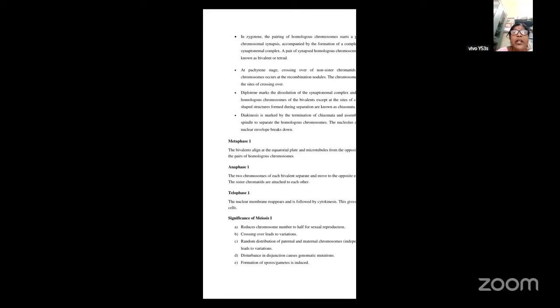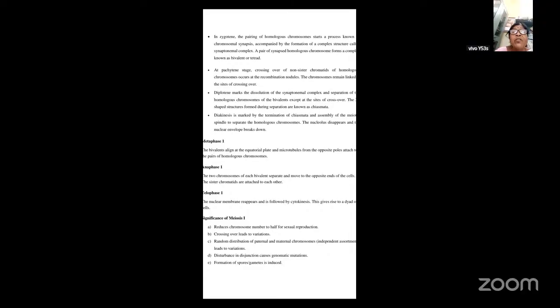Next is diplotene. Diplotene marks the dissolution of the synaptonemal complex. During this period, the synaptonemal complex which has been formed will get totally dissolved, and the homologous chromosomes of the bivalent separate except at the sites of the crossing over, because at the point of crossing over they exchange nuclear material.